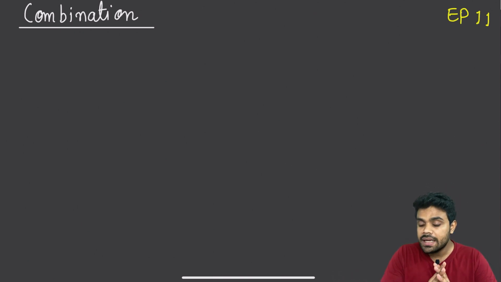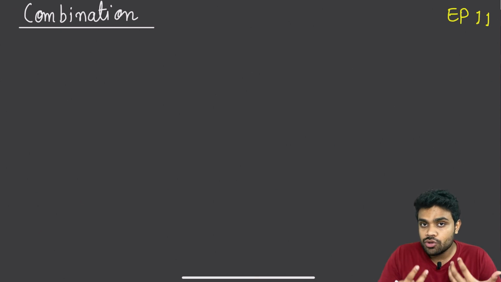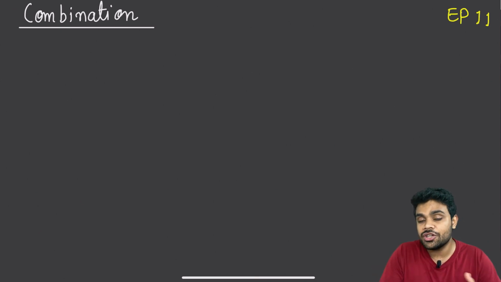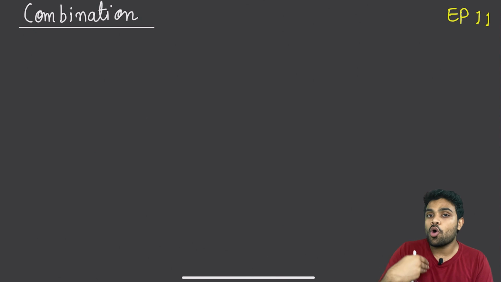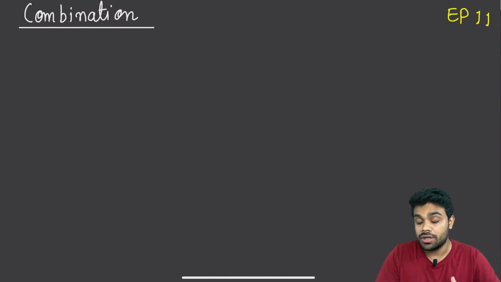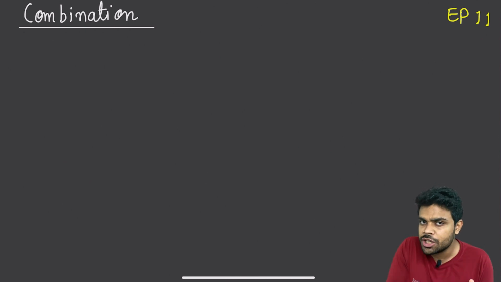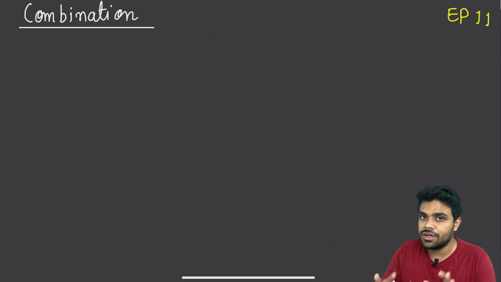Now, in this lecture, we will be looking at combination. It's again a very famous question. There's a prerequisite for this lecture. The prerequisites for all the lectures are given in the description. You will find the list of prerequisites there. Just go and watch it if you have not watched it. If you remember, if you have watched the lectures, then you don't have to watch them. You can continue with this. The prerequisite for combinations is subset. In lecture number 7, we generated all the subsets. In lecture number 10, we generated the unique subsets. Just go and watch those lectures, and you will be able to comfortably understand this particular lecture.